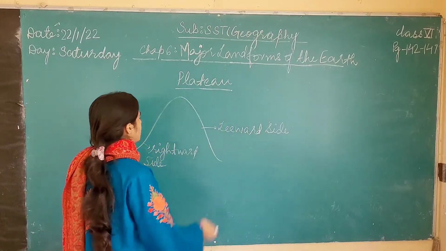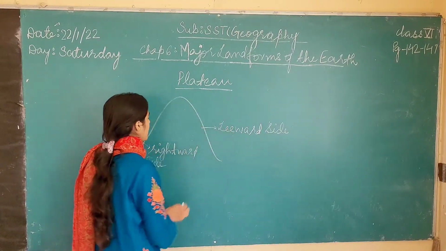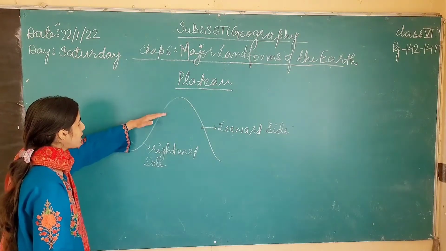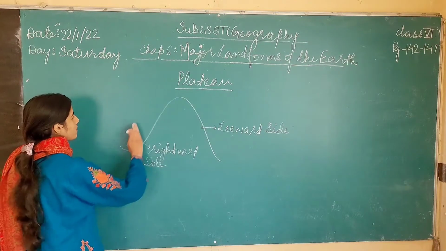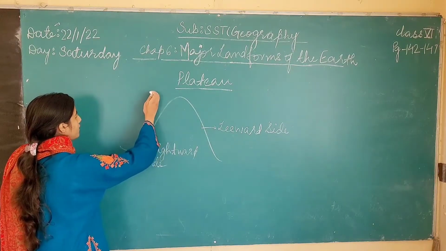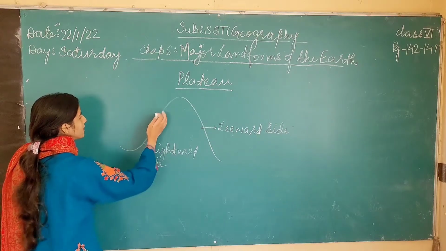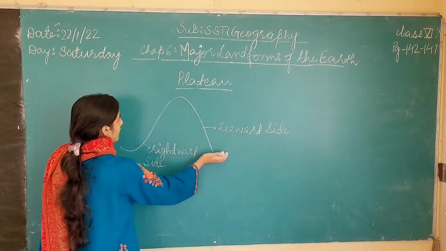So as we know, this side of the mountain is the leeward side, and because the rain has already fallen on the windward side, because when the water vapor rose up, it cooled down and poured on the windward side of the mountain, this side always remains dry and arid.